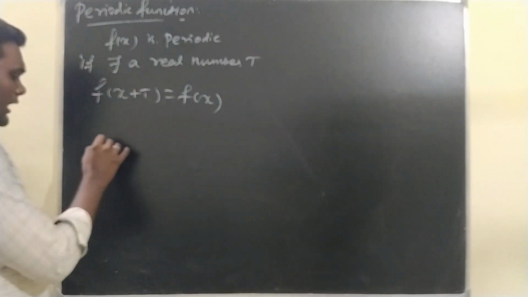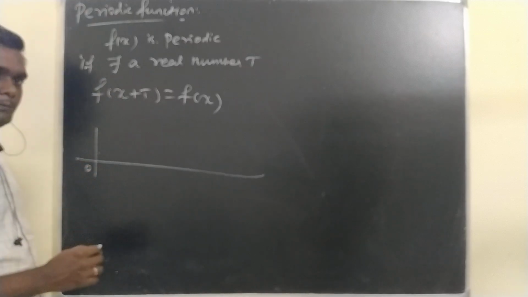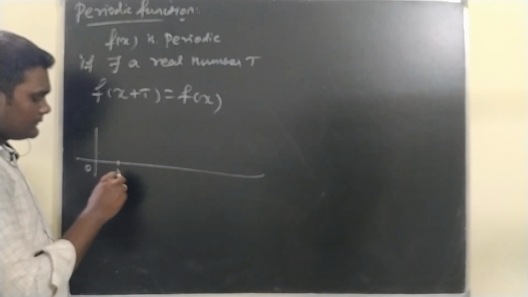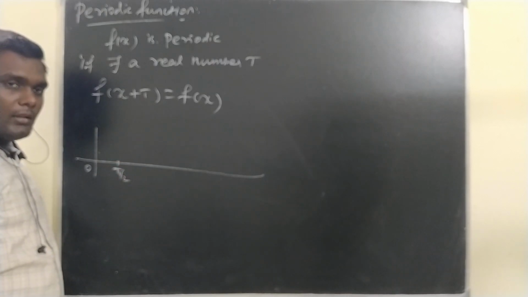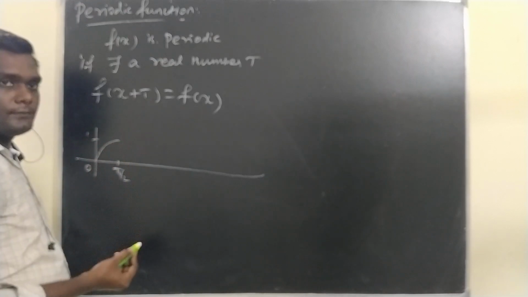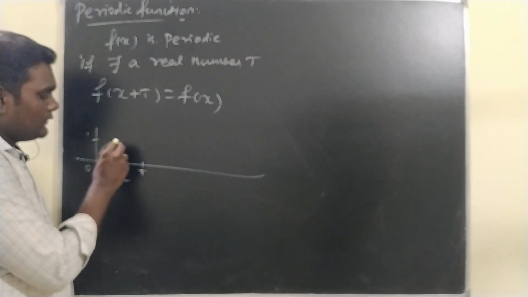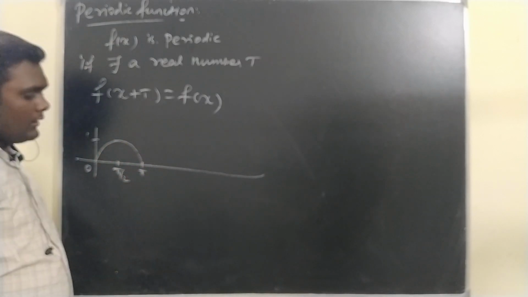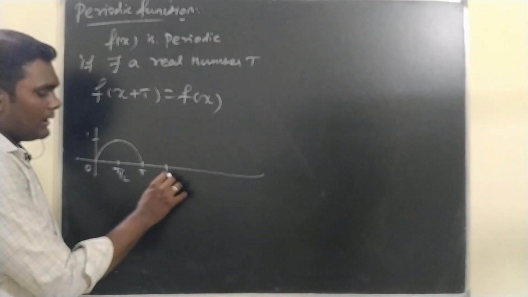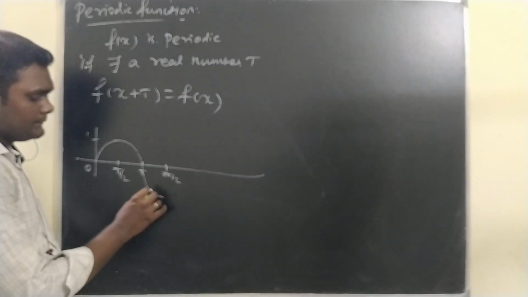Meaning, you take the graph of sin x. It starts with 0. Then sin 90 degree is how much? It is 1. So it reaches 1, and then sin pi, sin 180 degree, it is 0. After that, it again goes to the peak at 3 pi by 2, but in the negative space, minus 1.